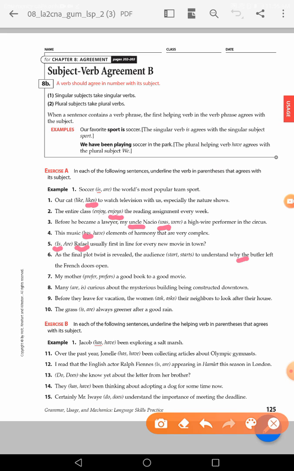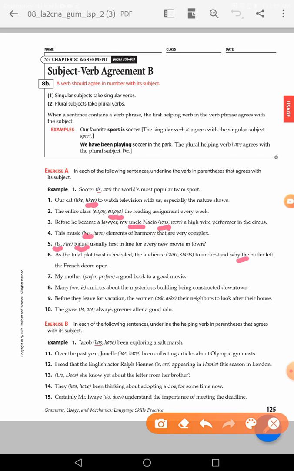Guys, be careful in the question form. We have to look at what comes after the verb, because simply we have inversion. We have the verb before the subject. So when you look at the agreement here, the verb comes before the subject, and that's what we call question order.